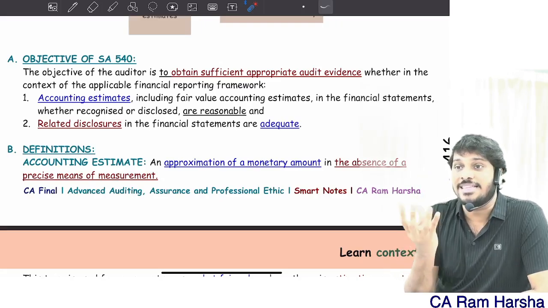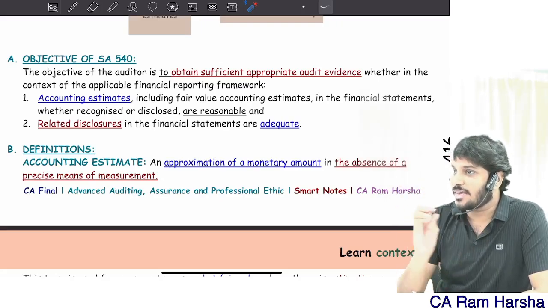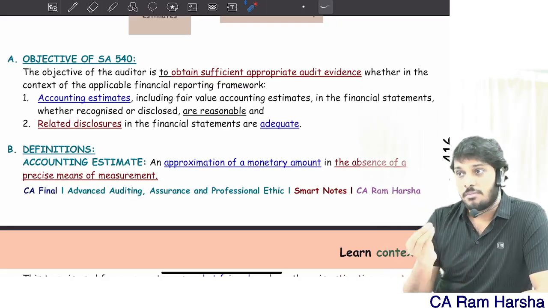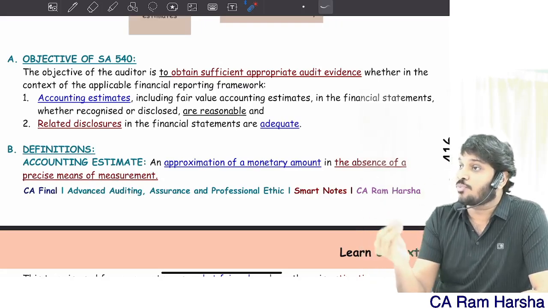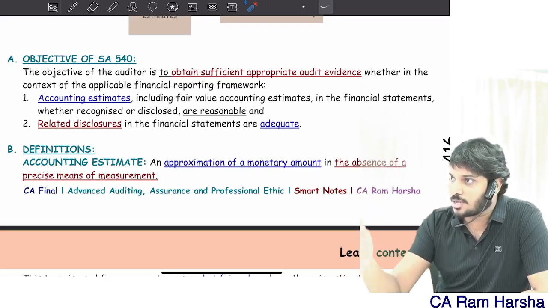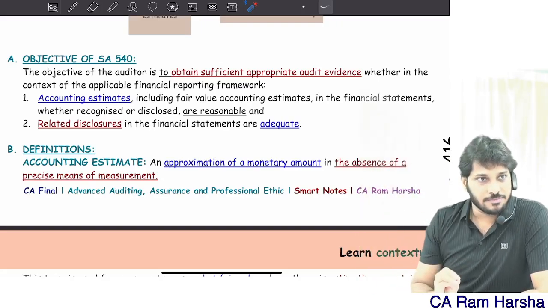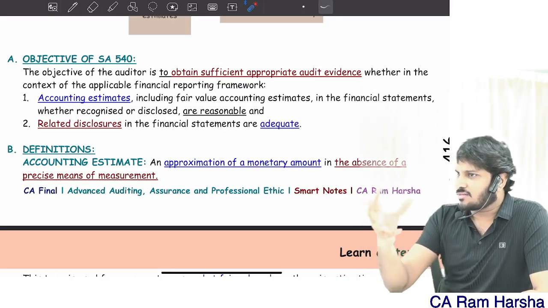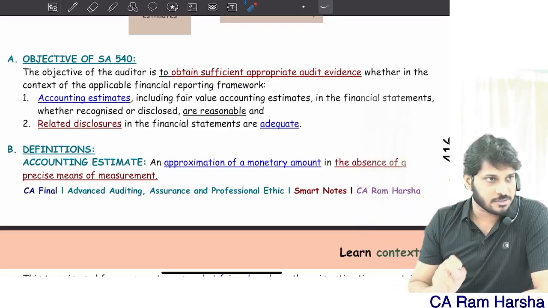How are they making these estimates? The second question that I should look into is how they are making this estimate. How do people generally make an estimate? The accounting standard will give you, for example, Ind AS 16 talks about how to recognize decommissioning liability. The method, the processes, the model are described, yes or no? So how are they making it? Sometimes they may use the help of an expert, they use some data, they use some assumptions. By taking all this into account, they make an estimate.